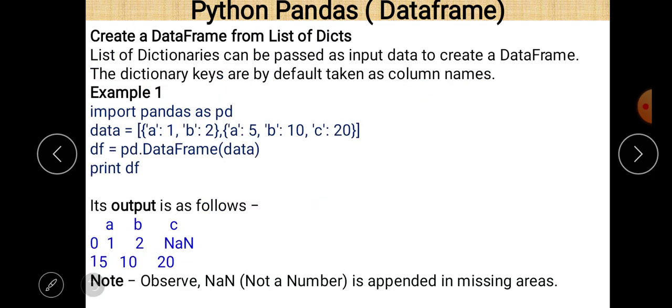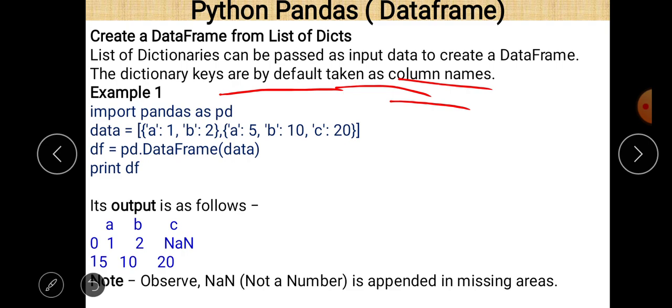Next, create a data frame from a list of dictionaries. There is more than one dictionary, and these dictionaries are defined within a list itself. Then it is possible to define a data frame. So a list of dictionaries can be passed as input data to create a data frame. The dictionary keys are by default taken as column names. We already know this fact from our previous example.